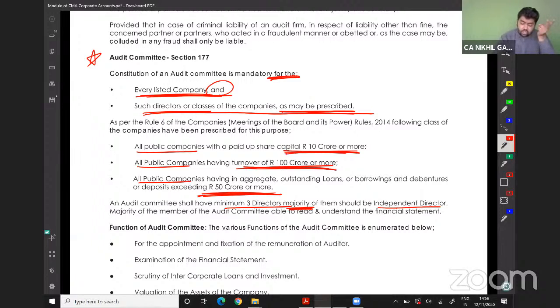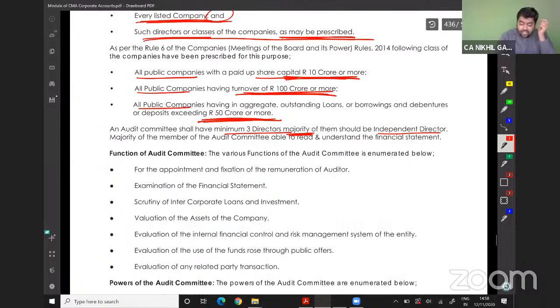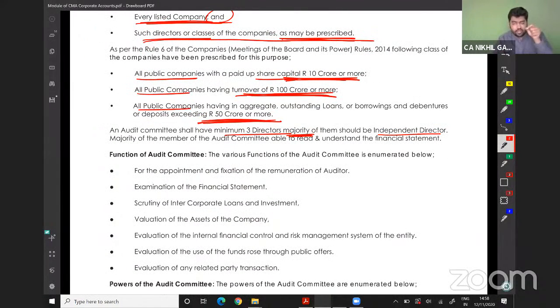The first one is a listed company. The second is when your share capital is 10 crore or more, your turnover is 100 crores or more, or your borrowing is 50 crores or more. In case of an audit committee, a minimum of 3 directors should be there, and out of these, the majority should be independent directors. There can be more than 3: 5, 6, 8, 10, 12. Out of the total number, the majority of them should be independent directors.